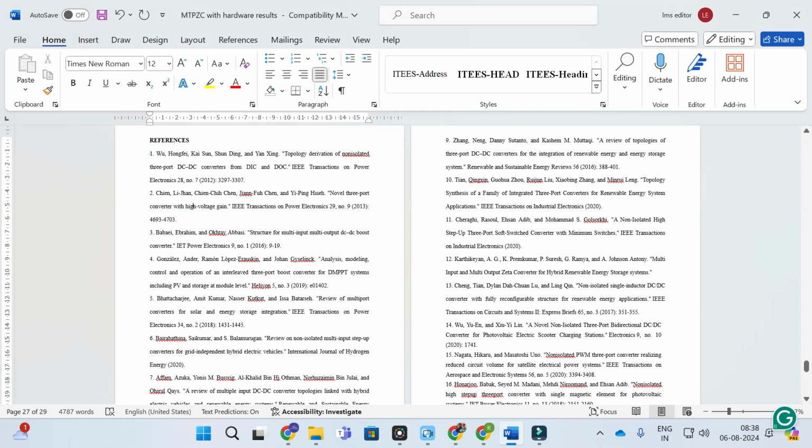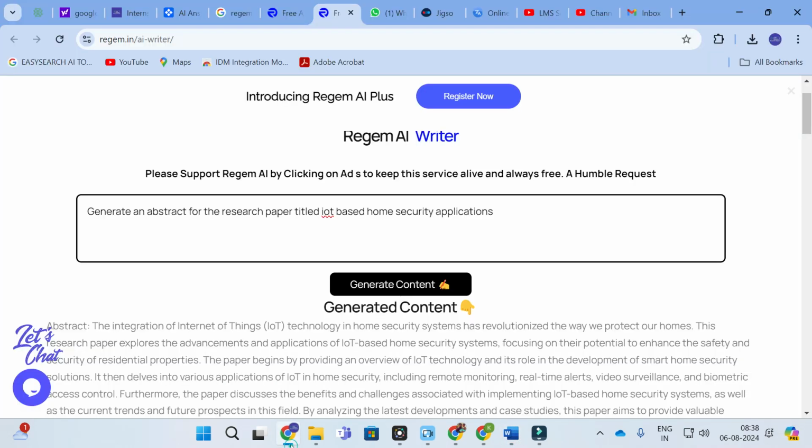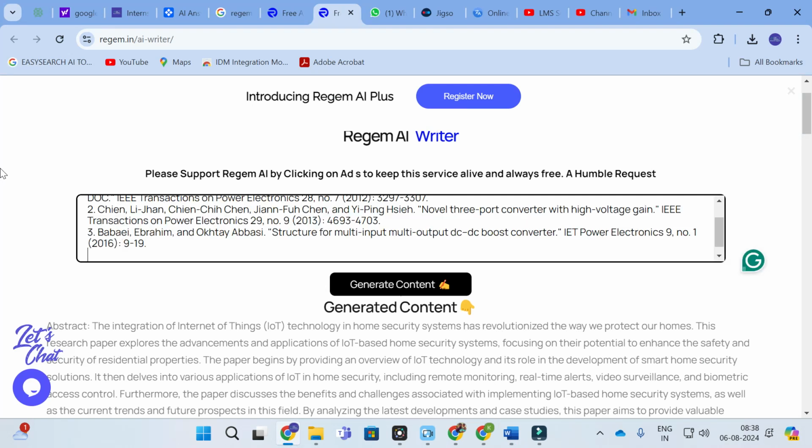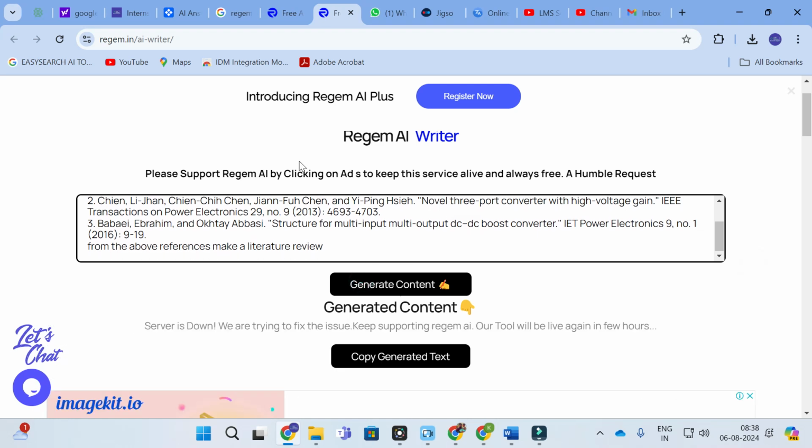For example, I am going to give three references. Paste the references here and give the input prompt: from the above references, make a literature review. Let us see how it will generate an answer for us.